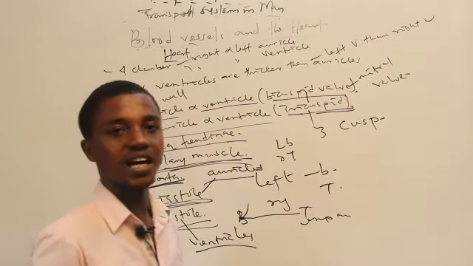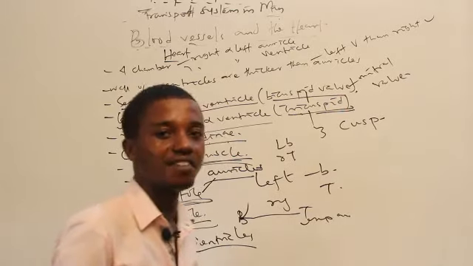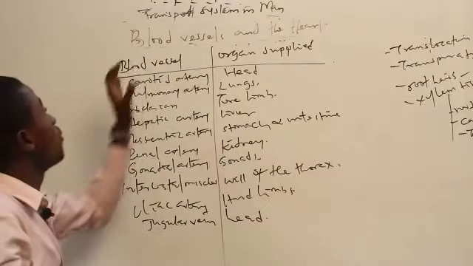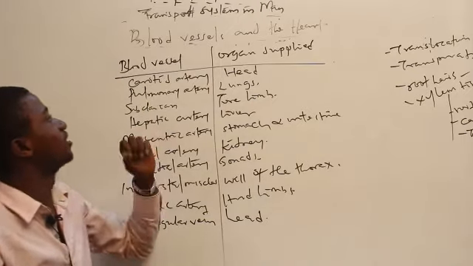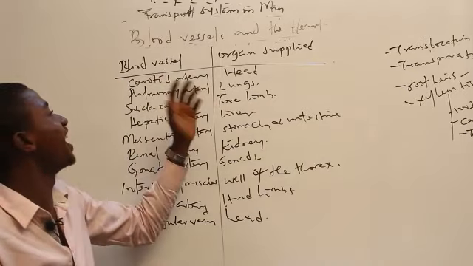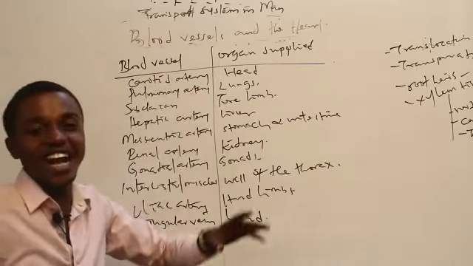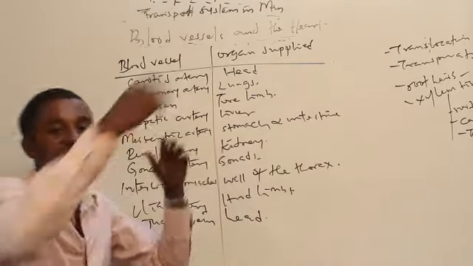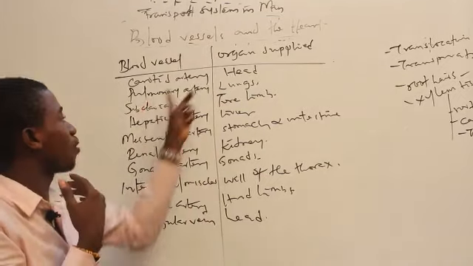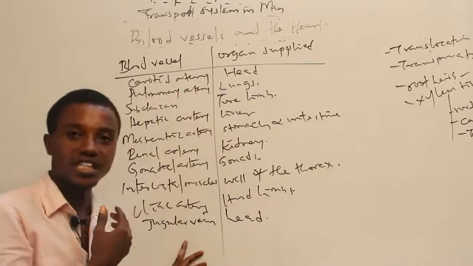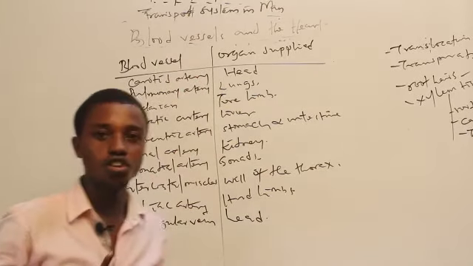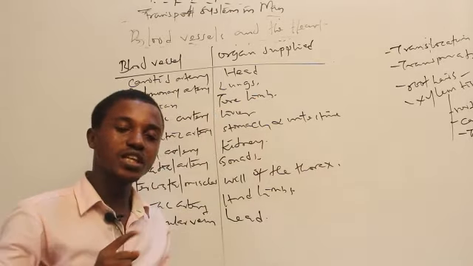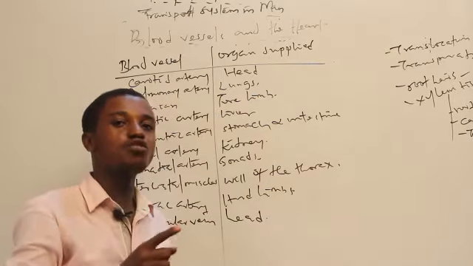Now we're going to be looking at the special arteries and veins that carry blood in man. We're going to be looking at blood vessels and the organs they supply. So right in the neck region, I have the carotid artery and we have the jugular vein. The jugular vein carries blood to the brain. Sorry, the jugular arteries carry blood to the brain. Jugular artery carries blood to the brain.